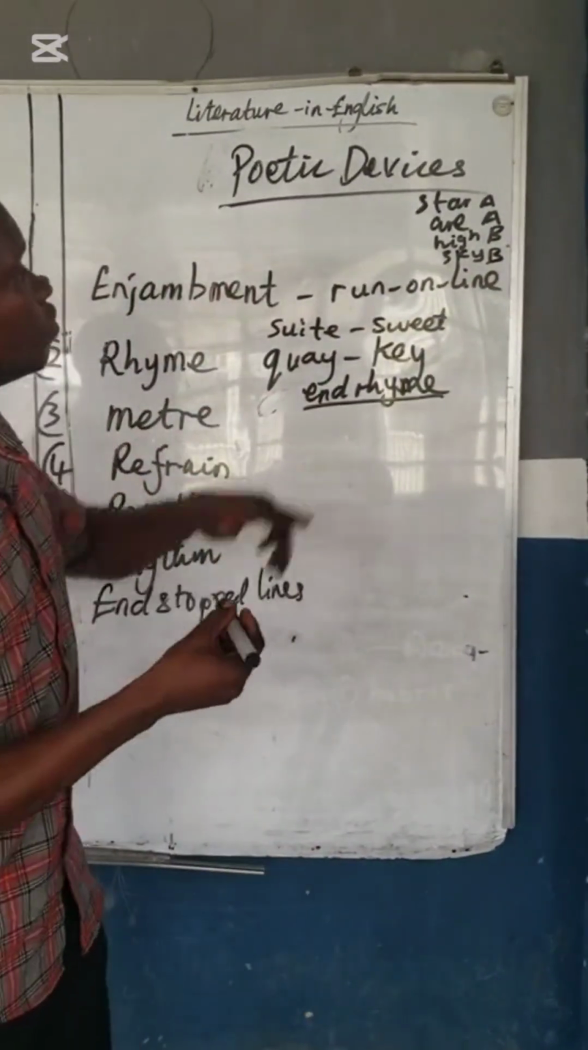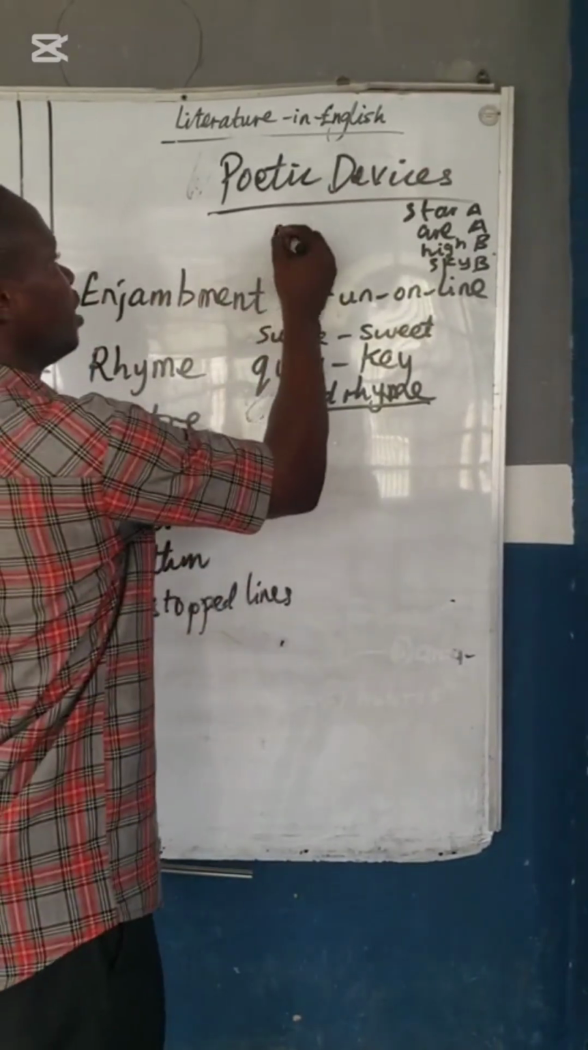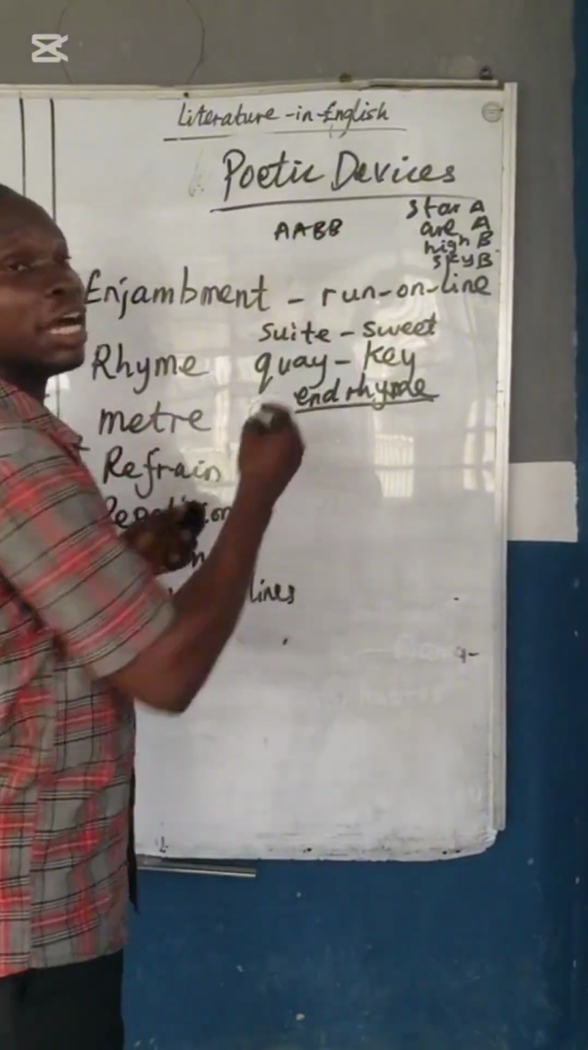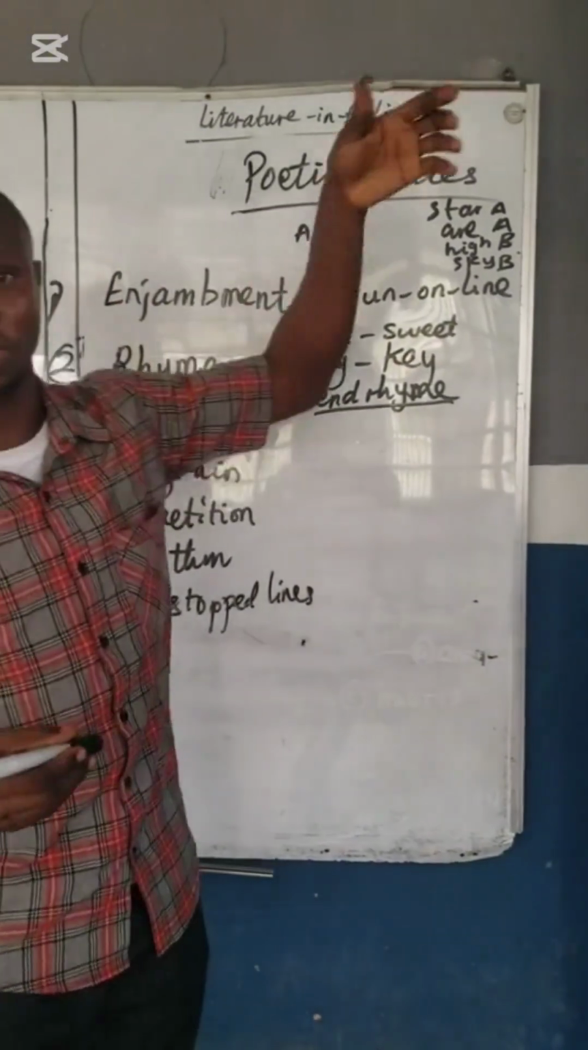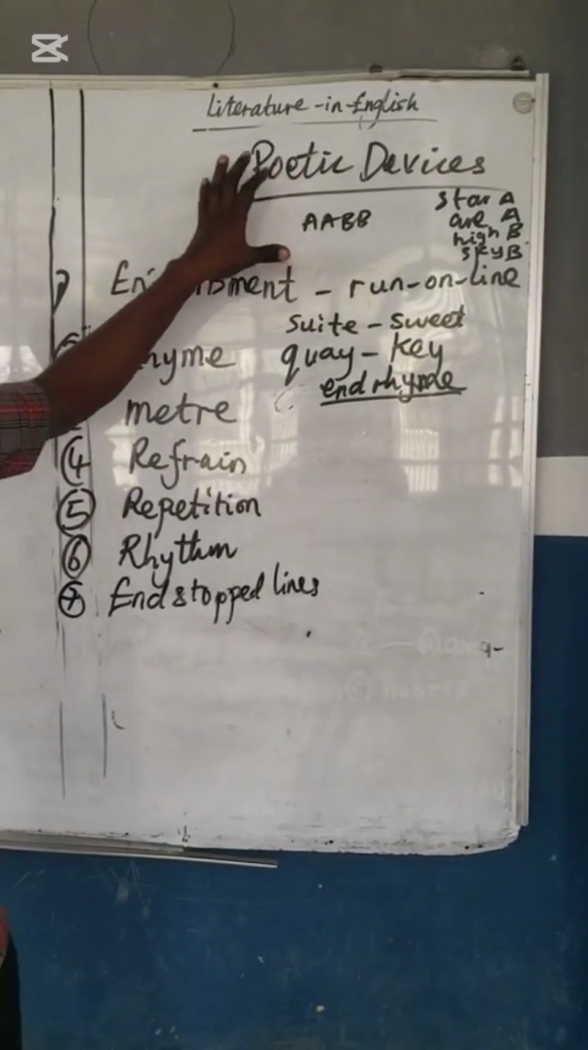So the rhyme scheme of this poem is A A B B. This is how you identify rhyme scheme. Always look at the last word in each of the lines. This is important. They ask questions on it, especially in unseen poetry.